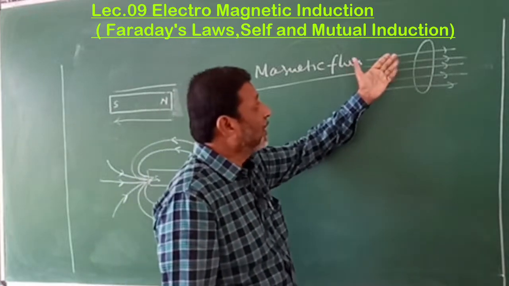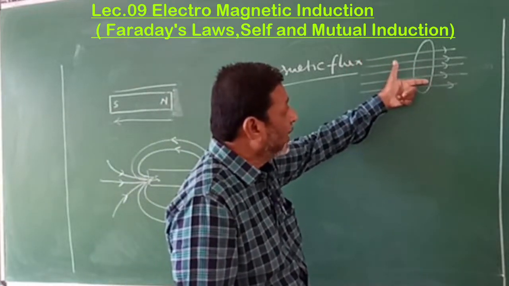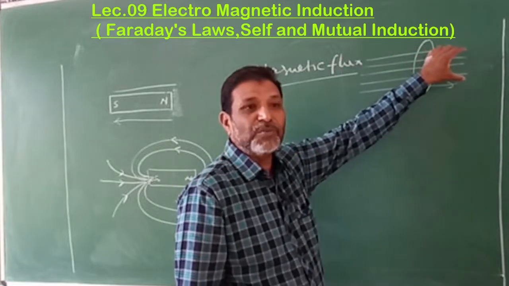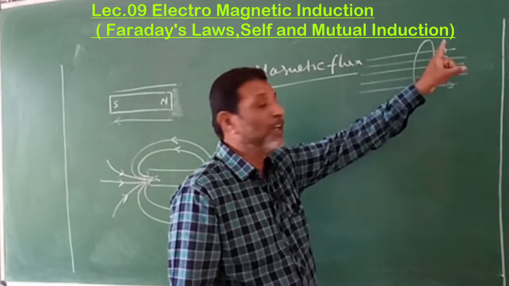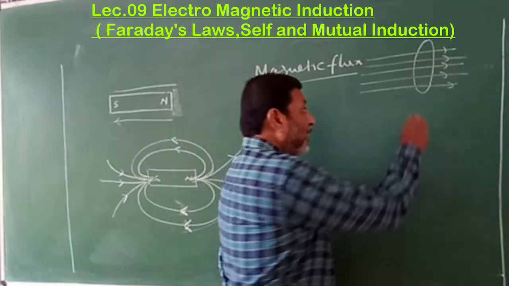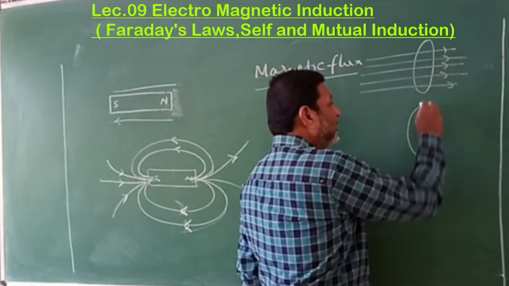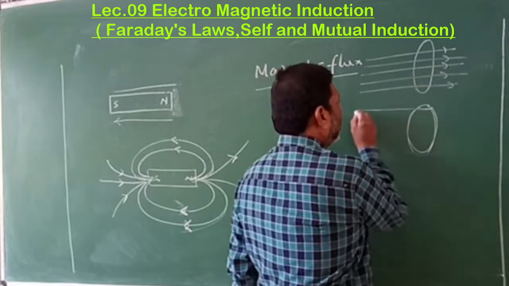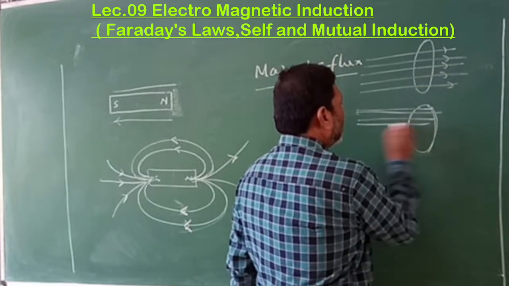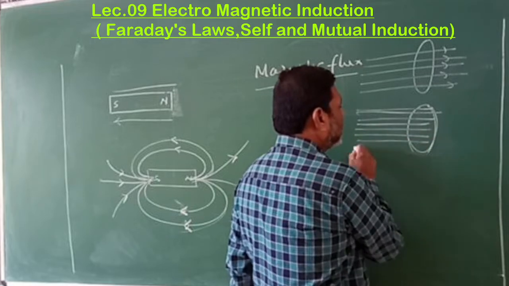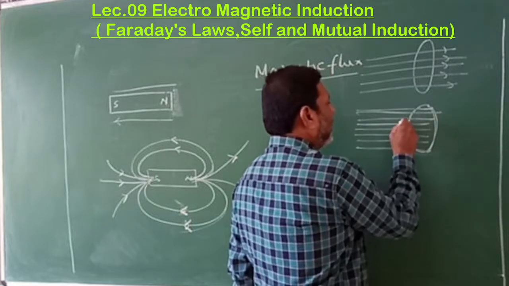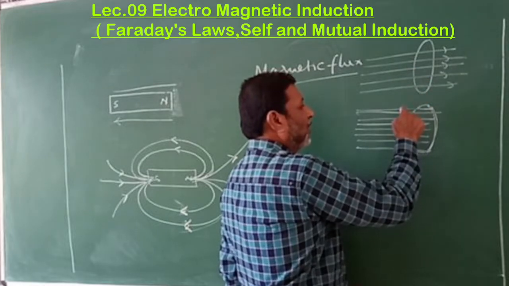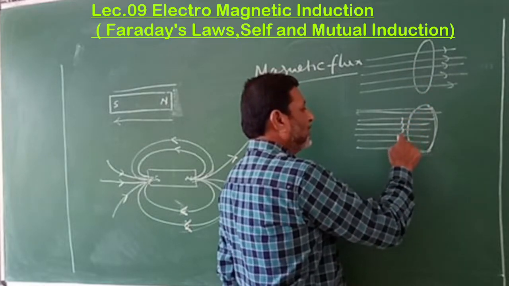Now you are observing that through this area, 1, 2, 3, 4, 5, five magnetic lines of forces are moving. In the same area here, the area is the same, but there are more magnetic lines of forces compared to this one. Here it is 5, here there are 1, 2, 3, 4, 5, 6, 7, 8.